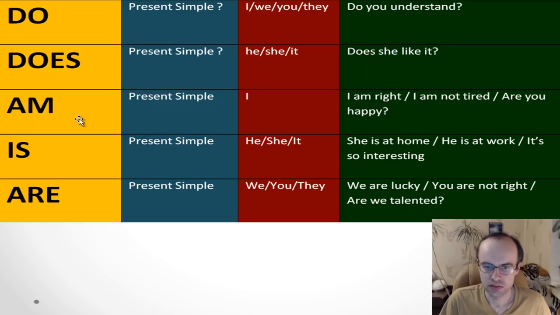Okay, let's look at am. We need it in present simple too, and we use it with I. But we don't need actually to say only I am. We can also use it in negative form and in questions.